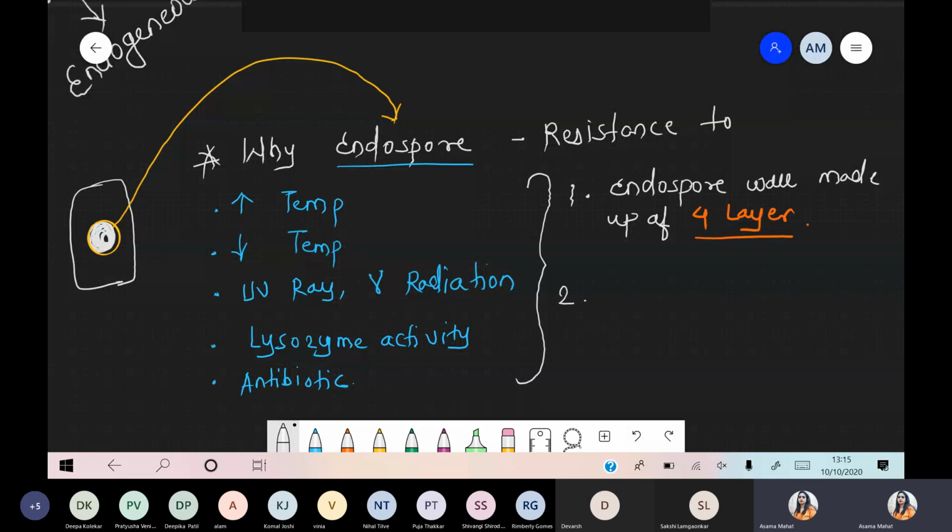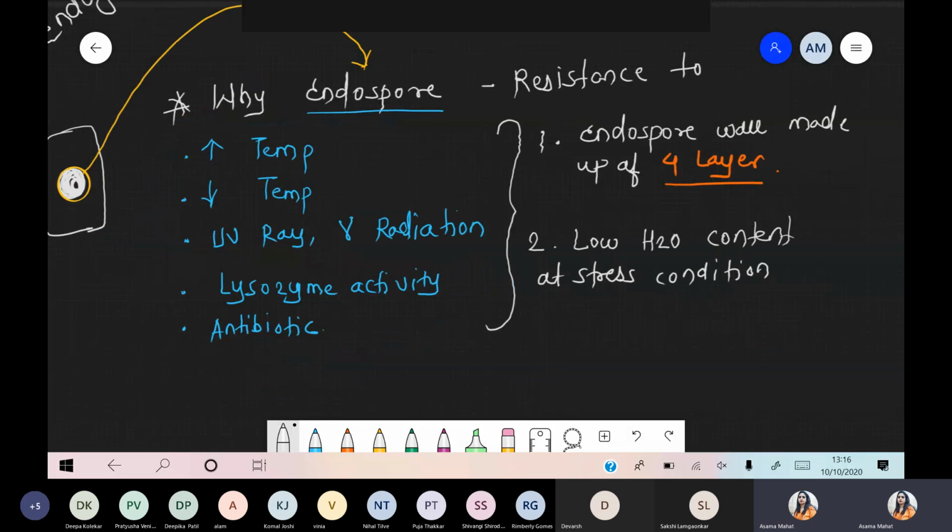They release the water content, and whenever the water content is released from the bacterial body, it ultimately reduces the metabolic activities. So simply, the second reason is the presence of low water content at stress condition. They purposefully maintain the low water content.